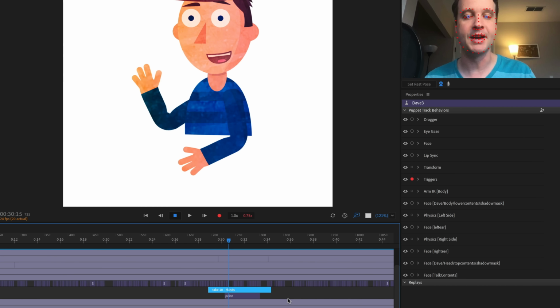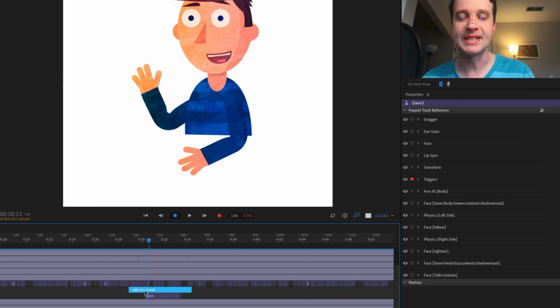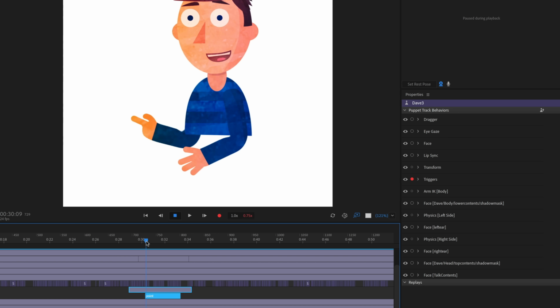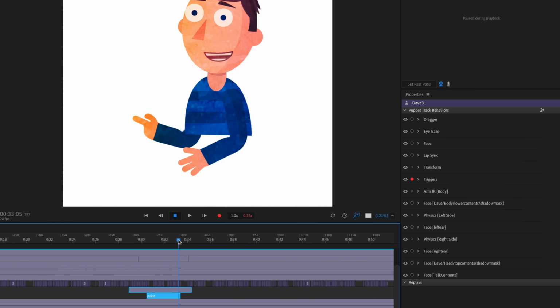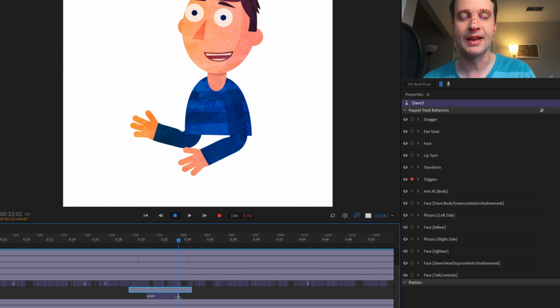If I look at my triggers track right here, I can see that hands has shown up and the name of my trigger, which in this case was point, is showing up as well. So if I wanted to make that point happen a little bit later, I'm just gonna drag that and trim it in a little bit. And then if I wanted it to happen a little bit earlier here, I'm gonna drag it like that.